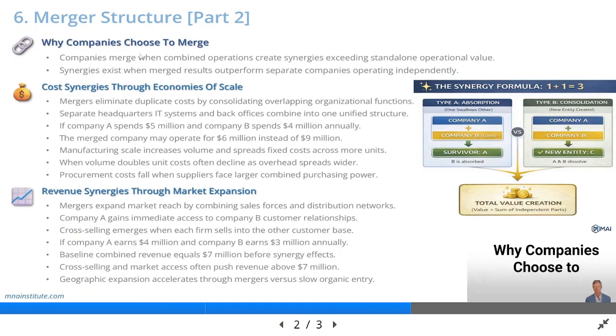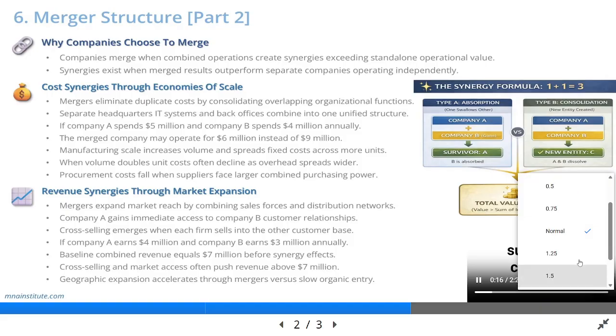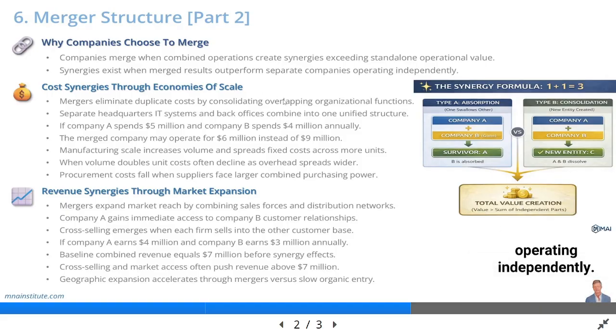Why companies choose to merge. Companies merge when combining operations generate synergies that increase total value beyond what separate operations could achieve. Synergies occur when the merged entity produces better financial results than the sum of both companies operating independently.